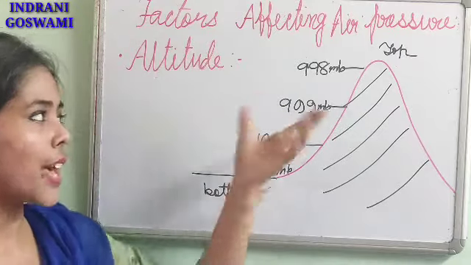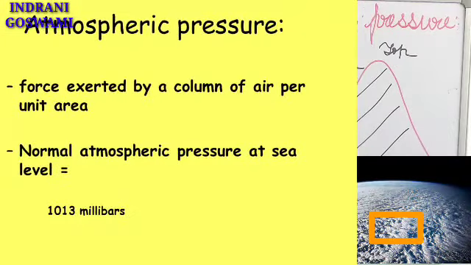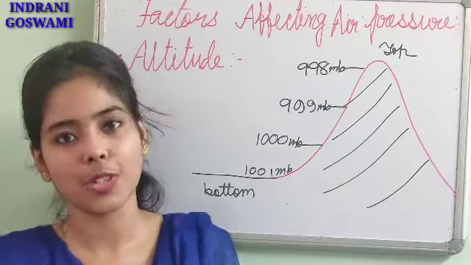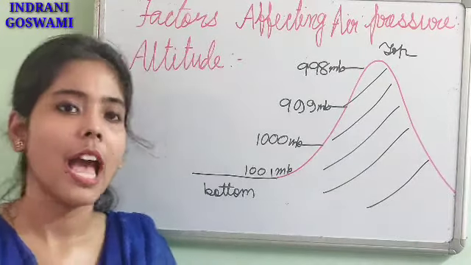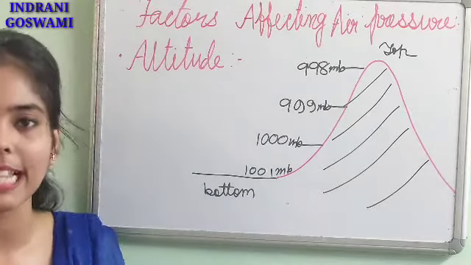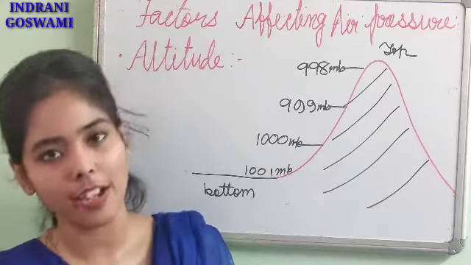Exactly like this, when the weight of the air is given to a particular amount of land on the earth's surface, then it is known as air pressure. Why so? Because this pressure is associated with the air. Now in this video we are going to discuss the different factors affecting the atmospheric pressure or air pressure.